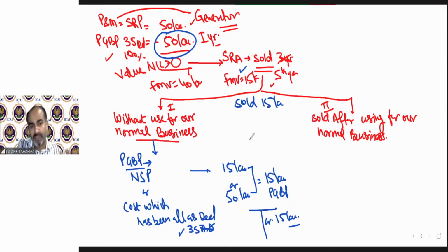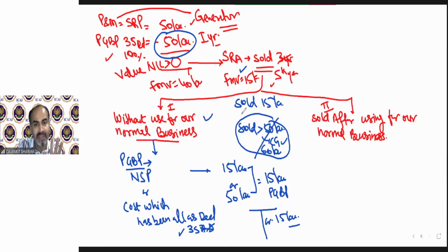If I sold this for more than 50 lakh rupees, which is practically not possible, but if somebody sold it for more than 50 lakh, then capital gain provision will also be applicable. So if you sold it till 50 lakh rupees, only PGBP income will be calculated. But if in some situation it is sold for more than 50 lakh, for example, 60 lakh, then in that case we need to calculate PGBP as well as capital gain. Capital gain we did not discuss yet, so we can skip it. So the PGBP will be like this.